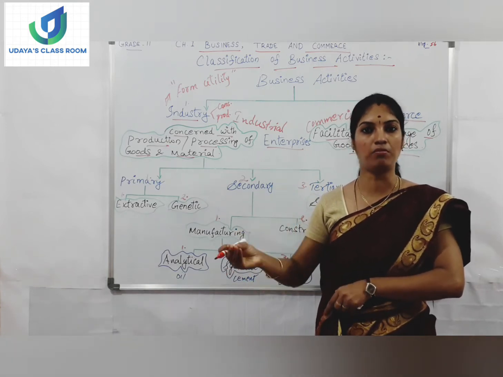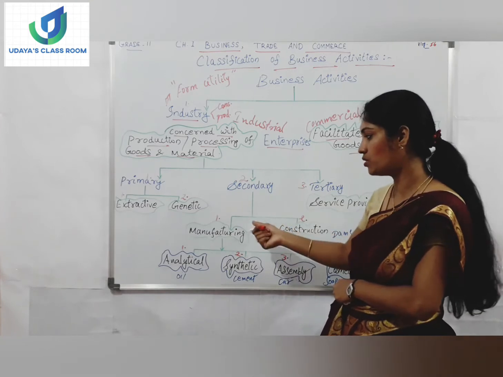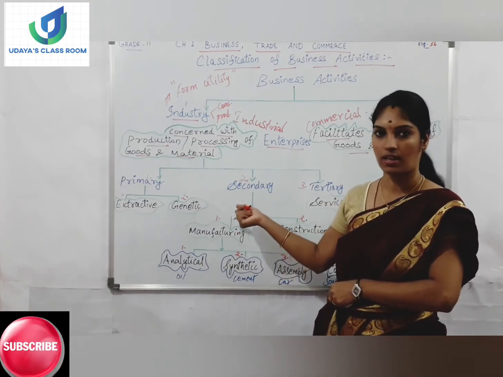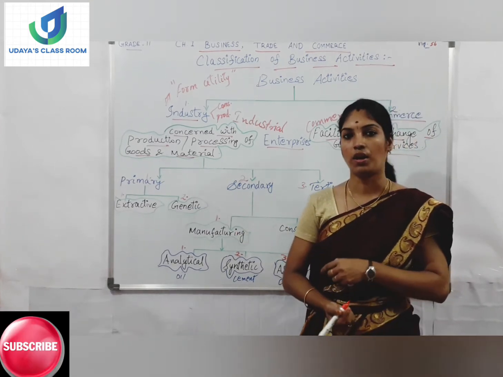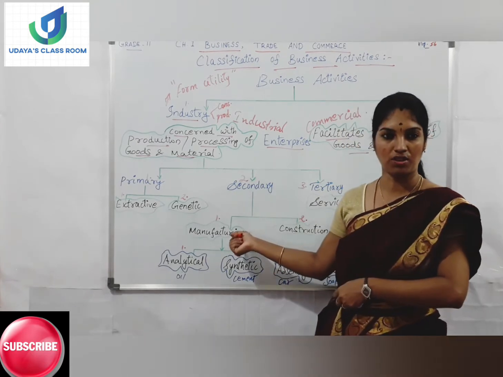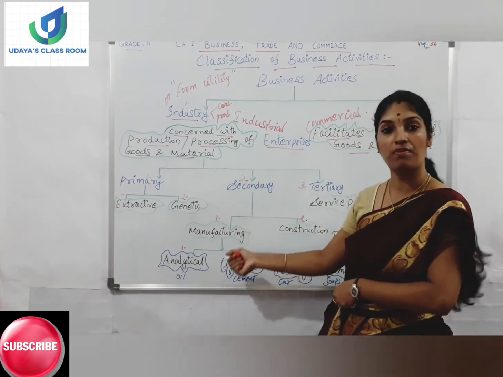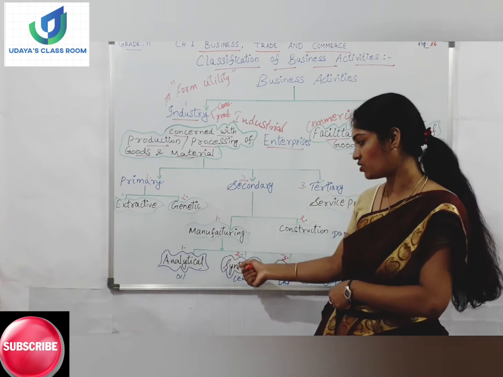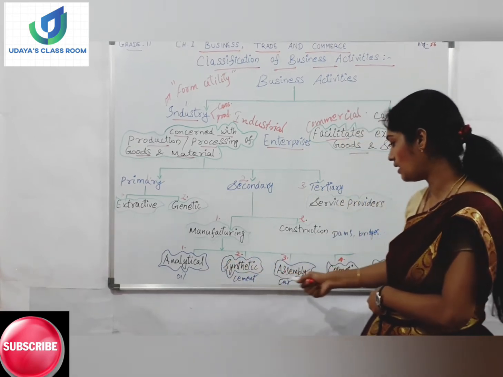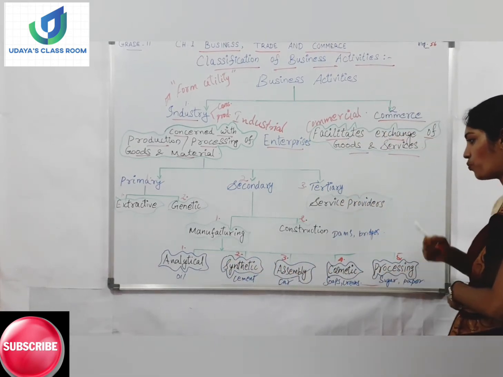So for them, the processed goods should be produced by the secondary manufacturers. Okay, so this is the meaning of manufacturing industry. Now let's see the further classification of manufacturing industry: analytical, synthetic, assembly, cosmetic, processing.